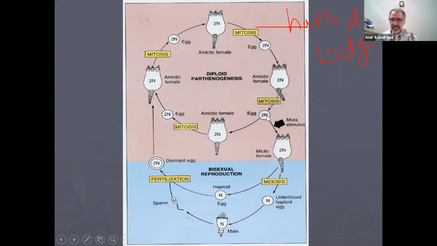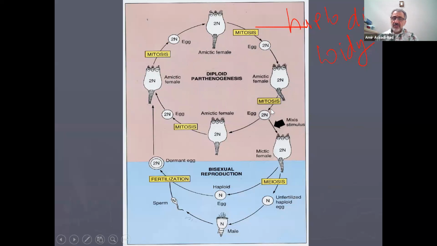This female makes eggs, and the egg becomes female. Female makes egg by the process of mitosis, becomes female. So this cycle is called parthenogenesis. Remember that? I talked about it at the beginning of the semester, oh God, I think it was in Protista, prior to Protista, I tossed this term at you guys, parthenogenesis. It means there is no sperm involved here. The female makes egg, the egg is 2N, becomes female, and so on and so forth.